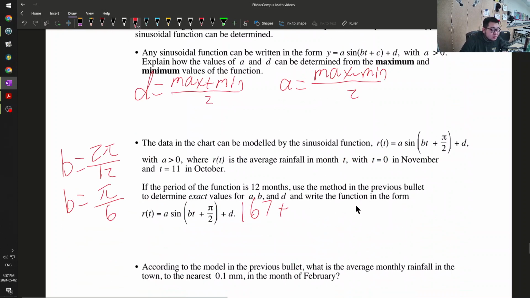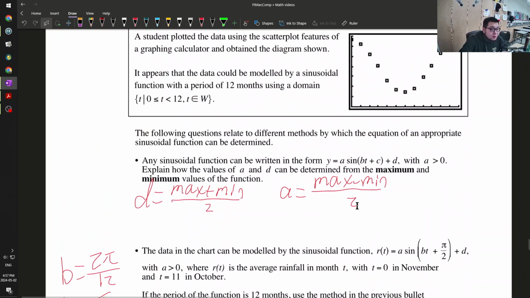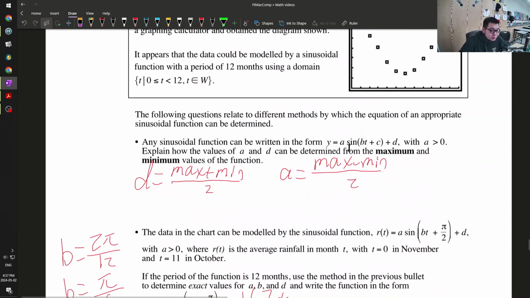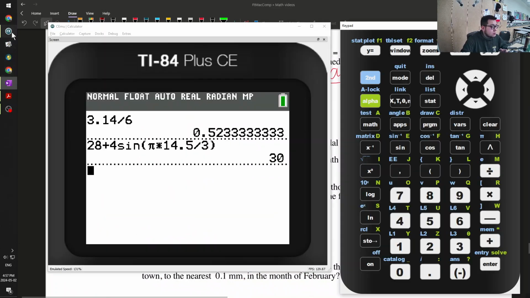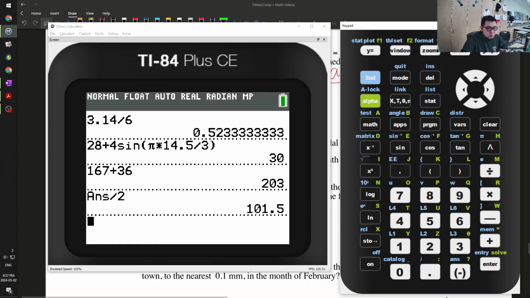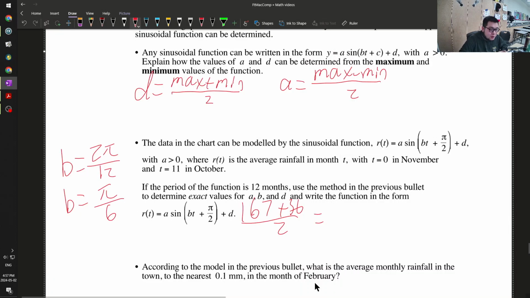167 plus, what's my minimum? 36. Divided by 2 is equal to 101.5. This is my D value.